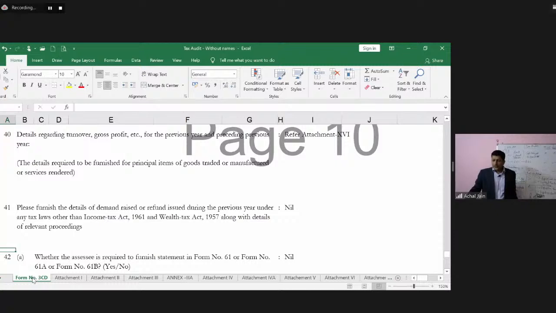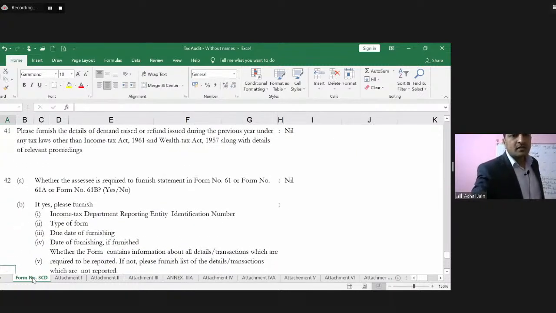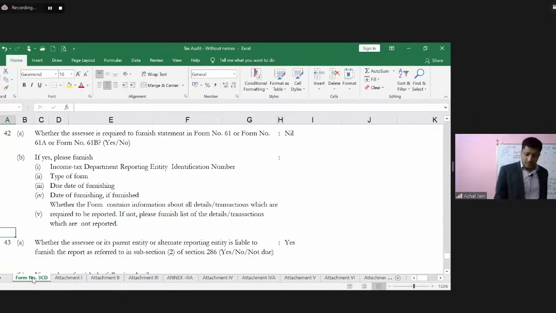Now moving further, because with this we are almost done. So there are some more particulars which are required to be reported. Whether the assessee is required to furnish statement in form 61 or 61A or 61B, and the details around this.